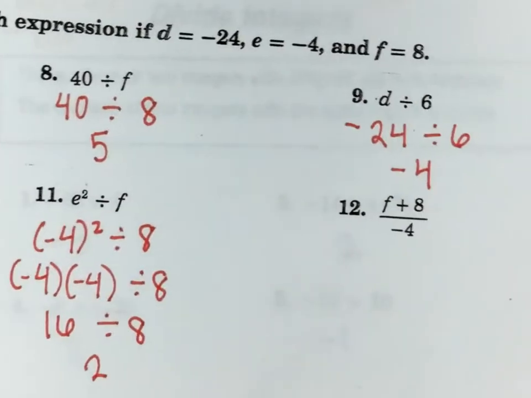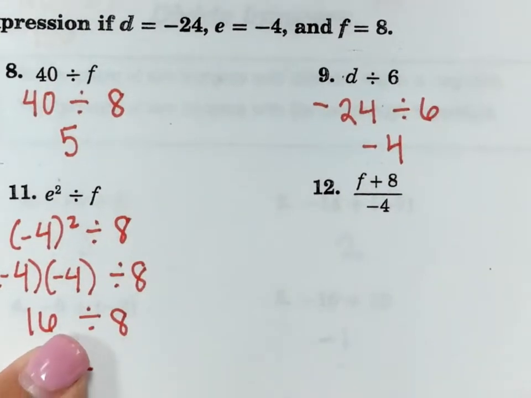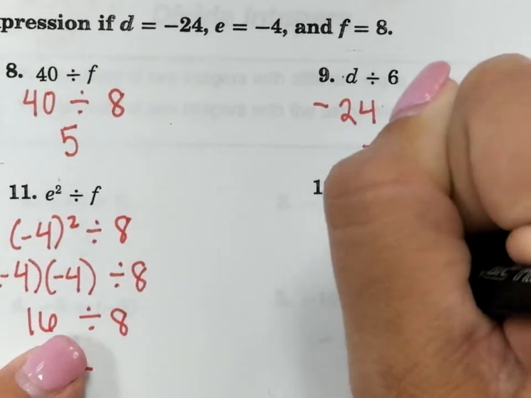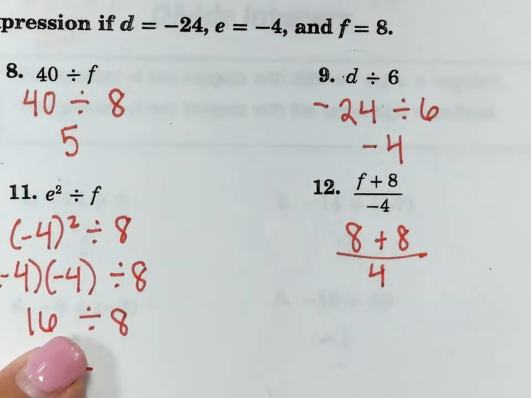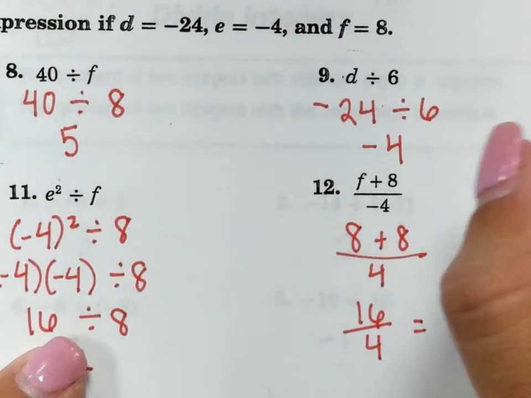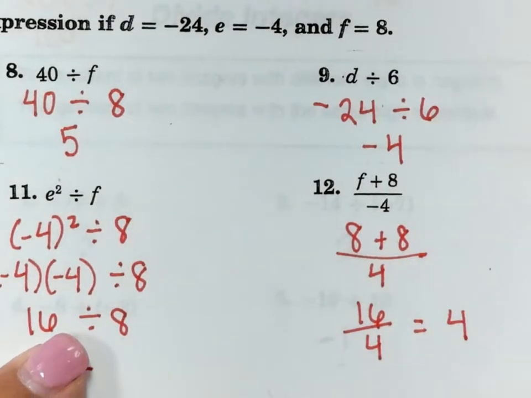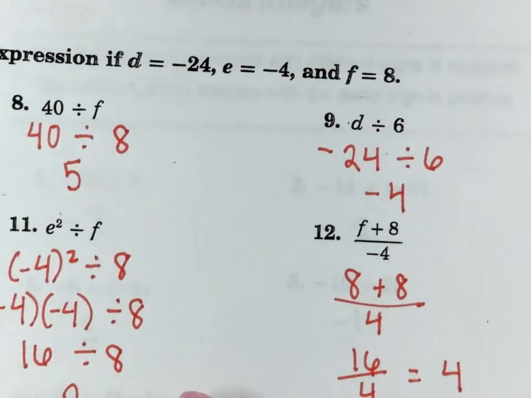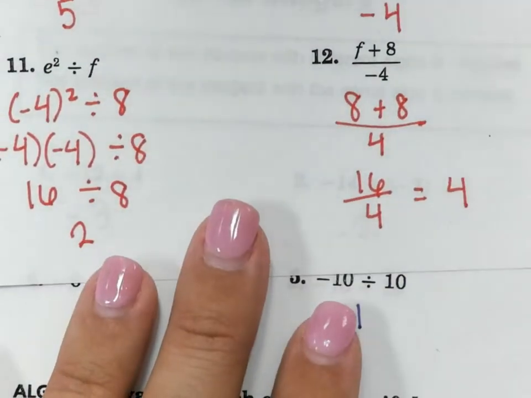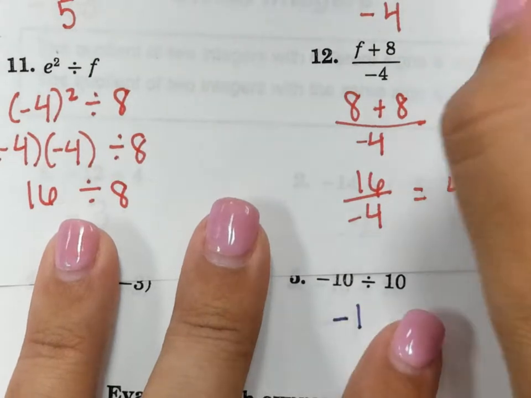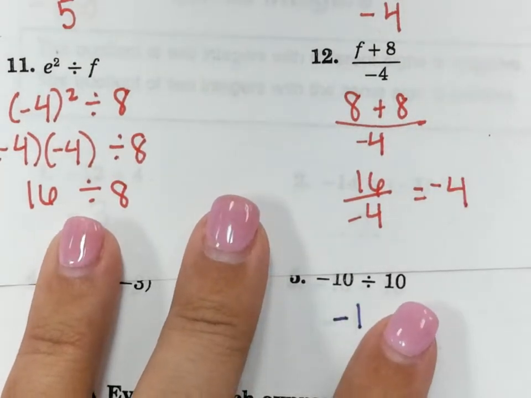Last one. We've got f plus 8 divided by negative 4. So f is 8, so that means I've got 8 plus 8 divided by 4. So what is 8 plus 8? 16 divided by 4. Positive 4. Yes. Oh, divided by negative 4. Yep, you're right. So that's a negative. So then my answer is negative 4. Thank you.